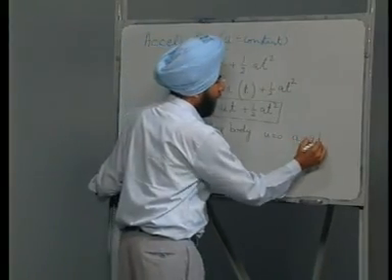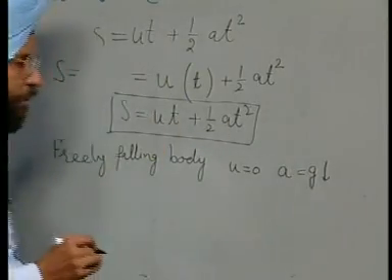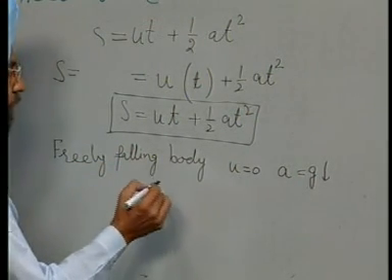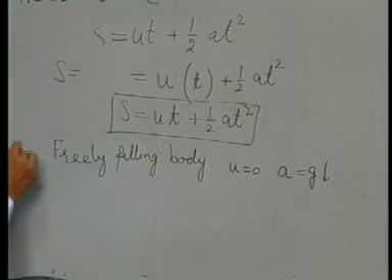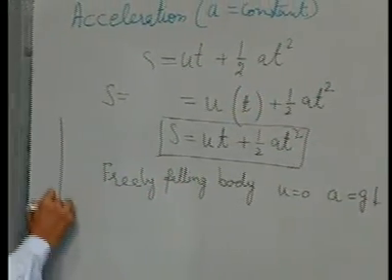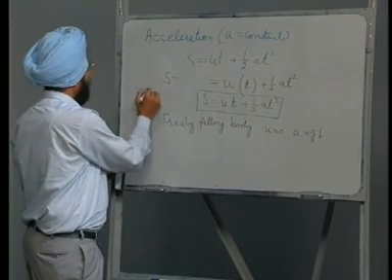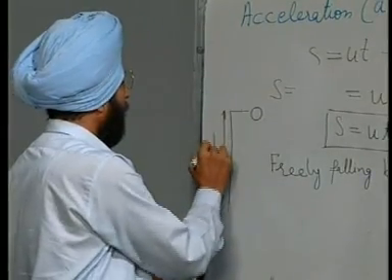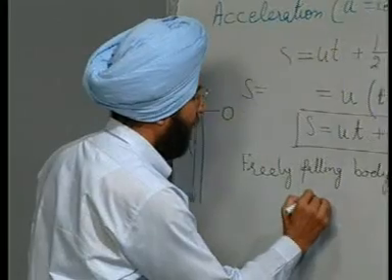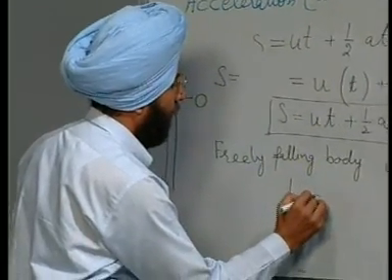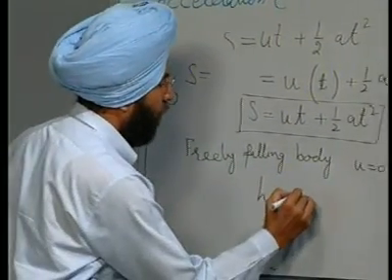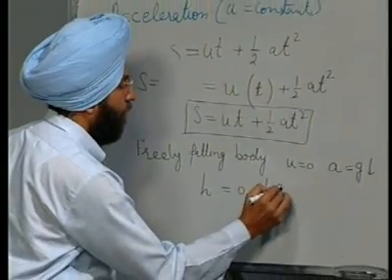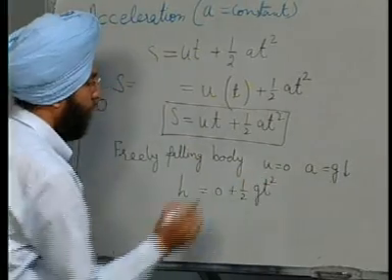This acceleration is directed always towards the center of earth. So, supposing we have a body at a height h, we can write this equation as h is equal to 0 plus half g t square.